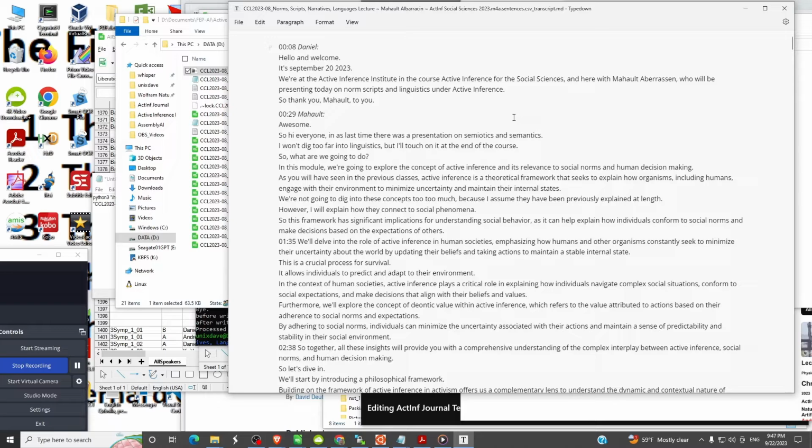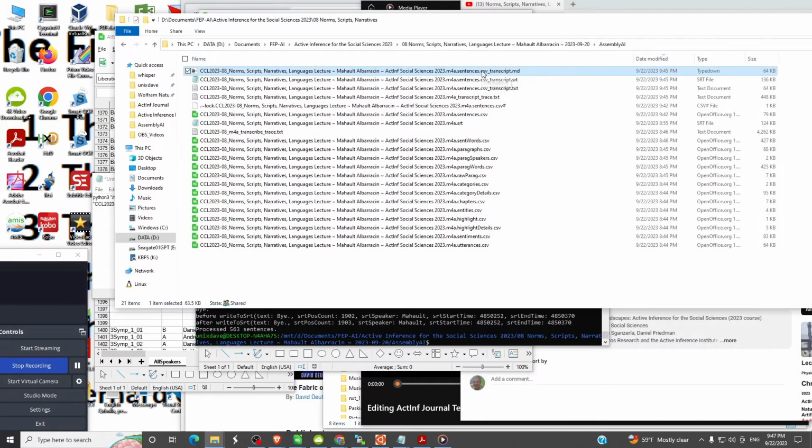The punctuation is often rather poor, but see, this is pretty legible. This is reasonably close to what's being said. The only time that it gets really bad is when the voice quality is very bad or the speaker has a heavy accent other than English. So this looks okay. So this is our most important single output.